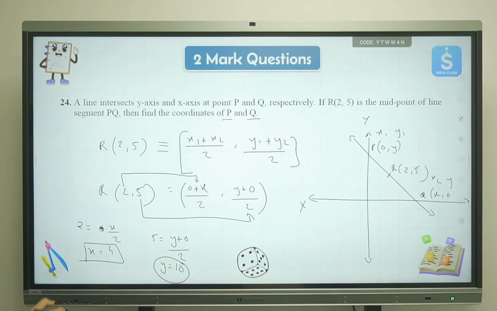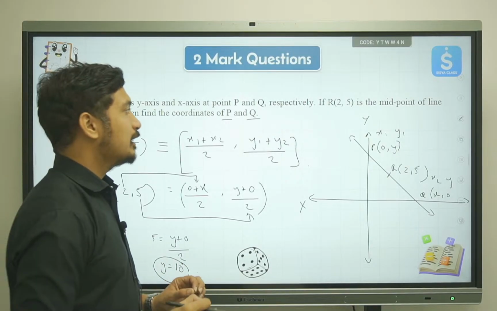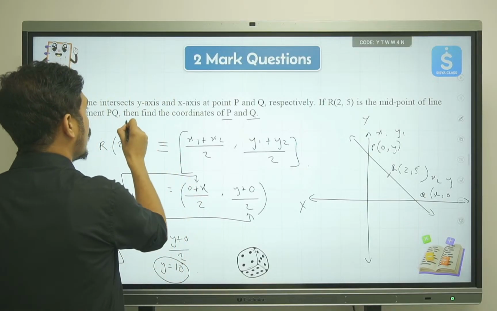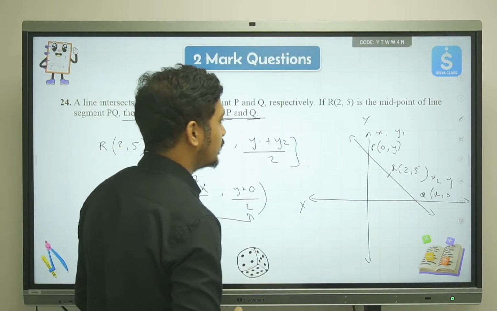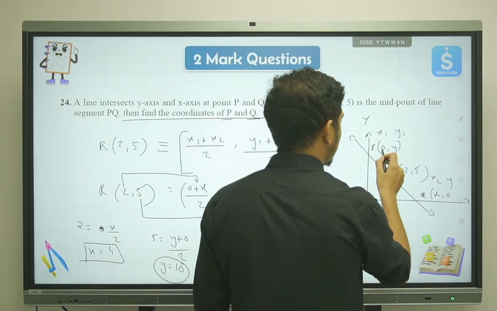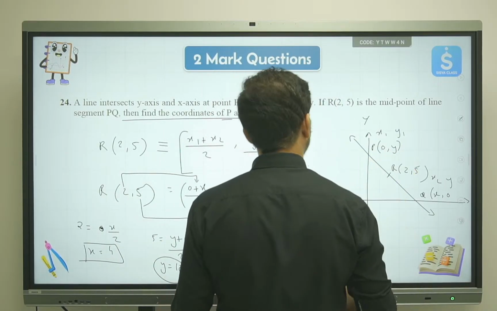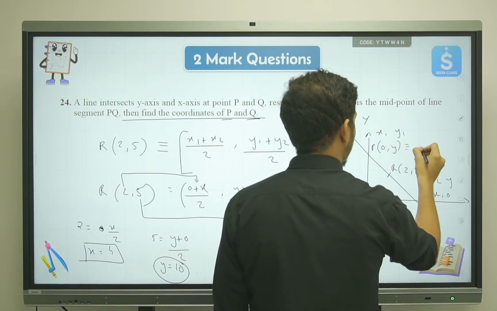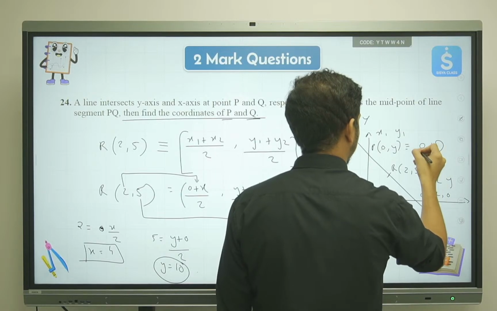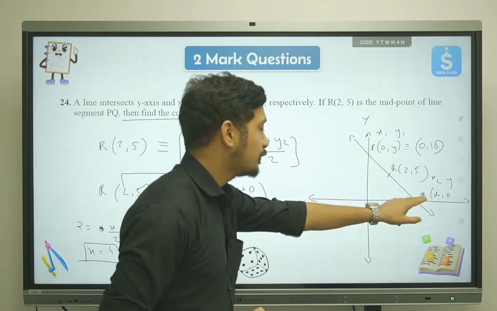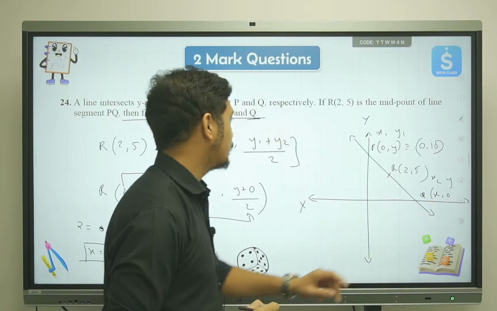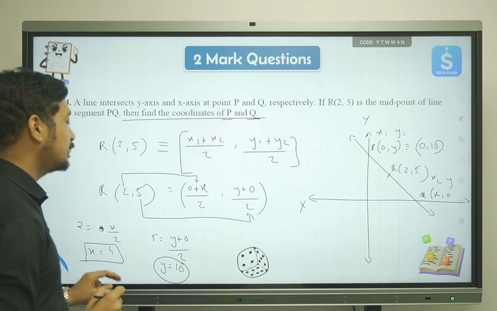But this is not the final answer. The thing that we are supposed to find was the coordinates of P and Q, not the value of x and y. So what are the coordinates of P? P was 0 comma y, and y is how much? 10. So now this will become 0 comma 10, and then we have the value of Q. The coordinate of Q was x comma 0, and the value of x is how much? 4.